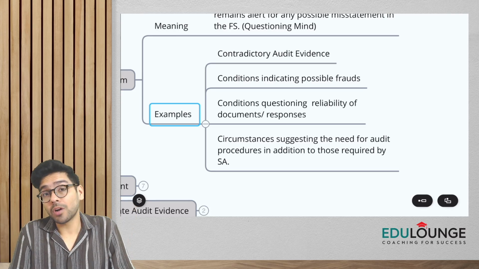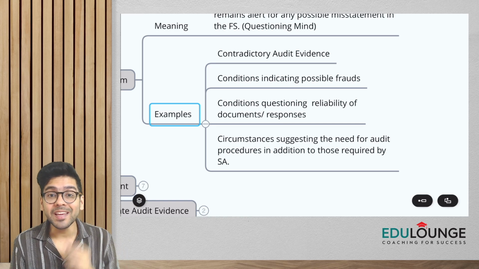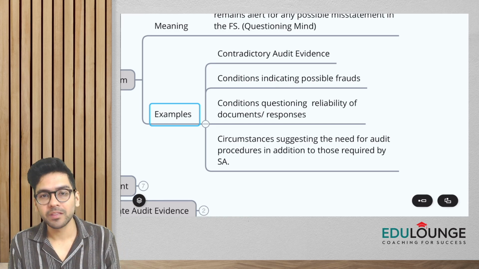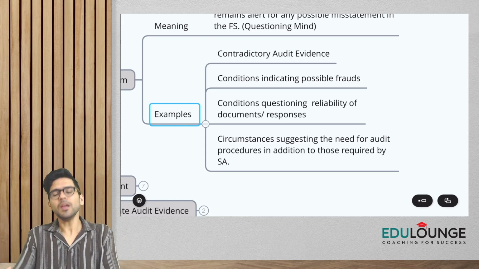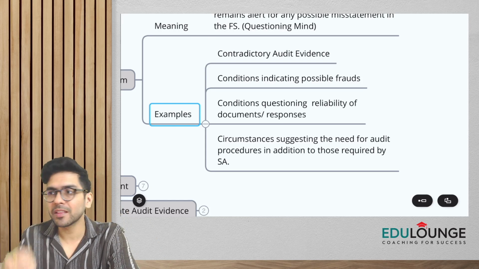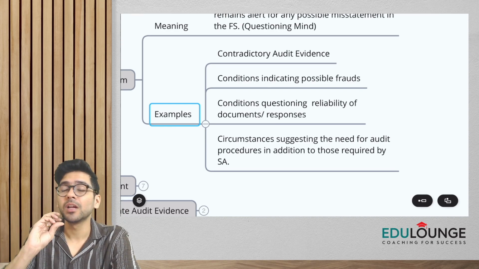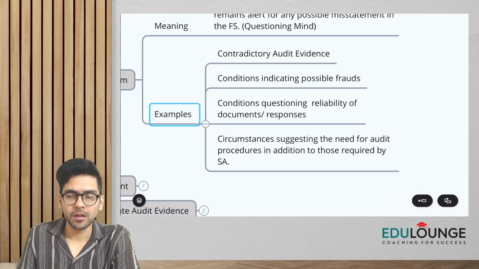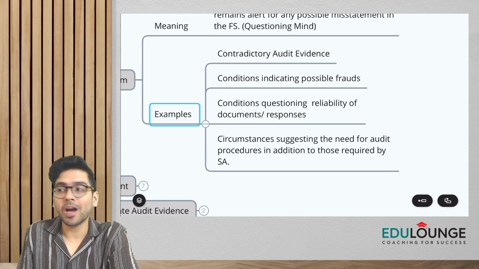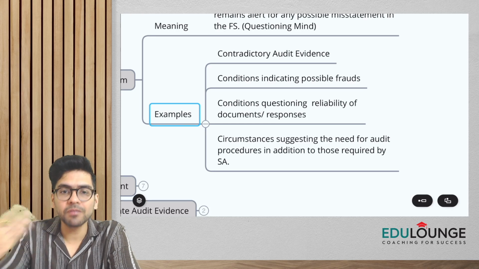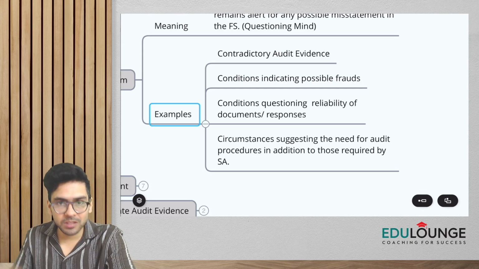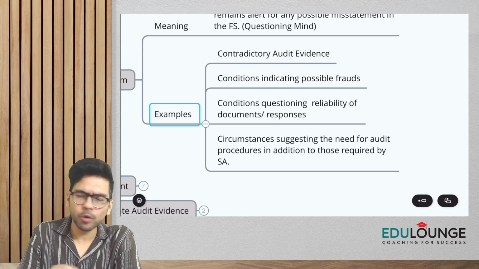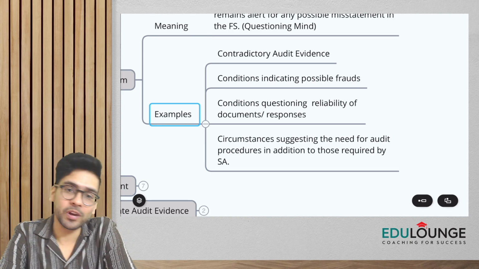Second, if you come across any conditions which indicate the possibility of fraud, then of course you have to be more alert. Okay. Third, let's say you had asked management for something and they have replied or answered your question. In that case, if you have doubts on the reliability of the documents which they have given, or doubts on the responses which they have given to you, then of course you'll have to be more alert.